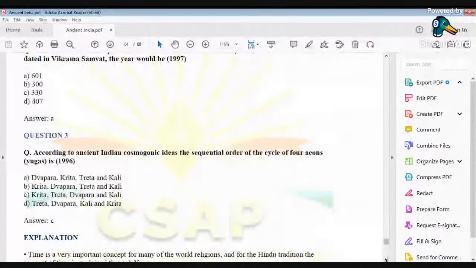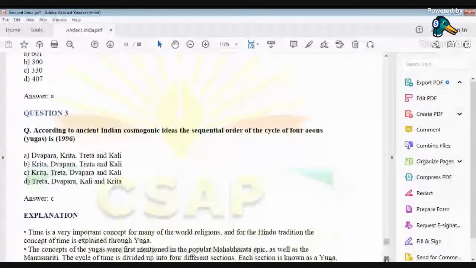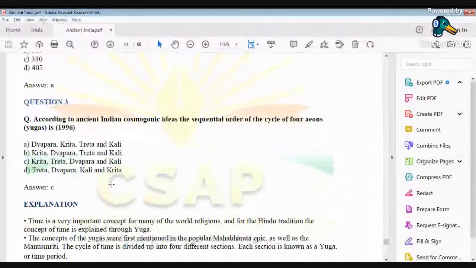According to ancient Indian cosmogonic ideas, the sequential order of the cycle of four eons, yugs. So basically, you have to arrange the yugs in a chronological order. Most of you might already know that the present eon that we are in is Kali Yuga.